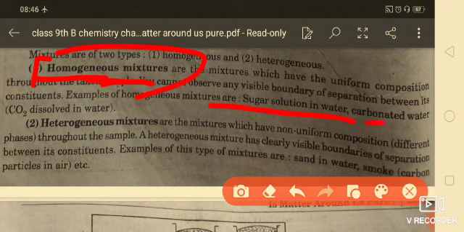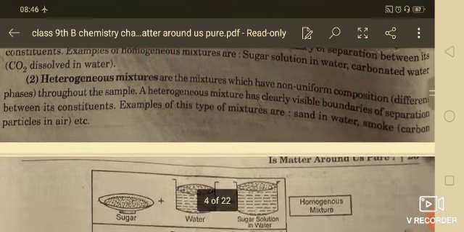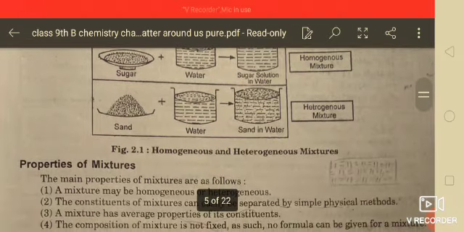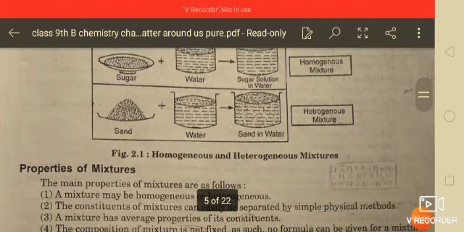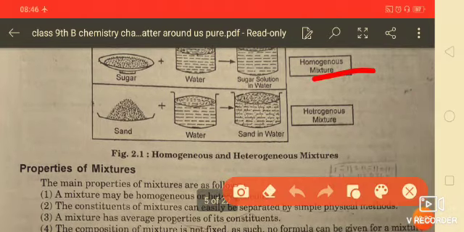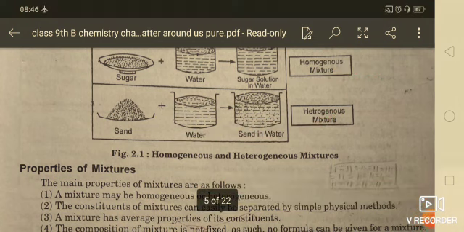Heterogeneous mixtures are mixtures which show non-uniform composition. Like chalk powder in water, you will see the chalk powder separately, settled down, and sand in water. That is called a heterogeneous mixture. You are seeing here homogeneous and heterogeneous mixtures.